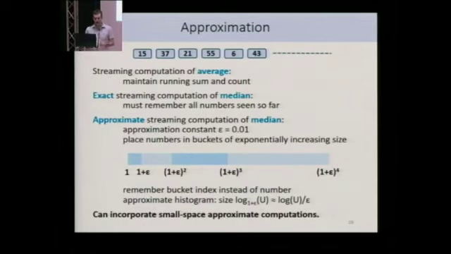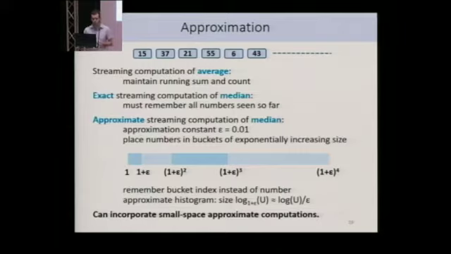Another interesting aspect, I think, is that it is possible to incorporate approximation in the StreamQRE framework. So there are all these very trivial numerical aggregates like average, where the streaming algorithm is extremely obvious. You just maintain, let's say for average, the running sum and the running count. But what about more complicated aggregates like the median?